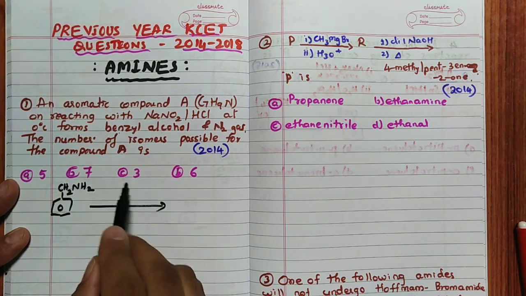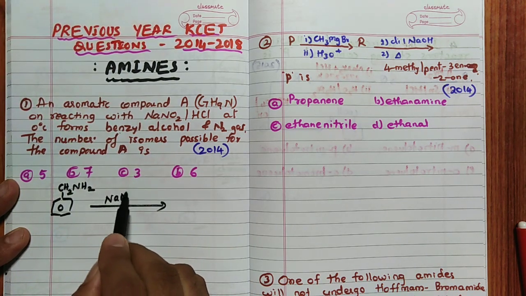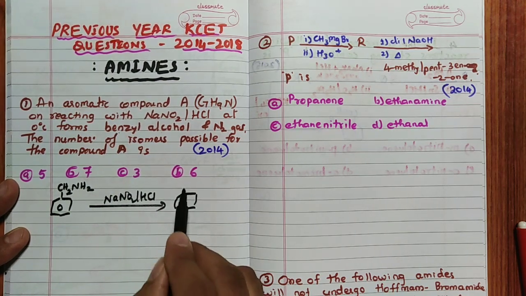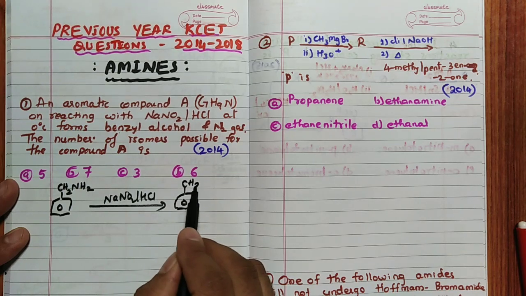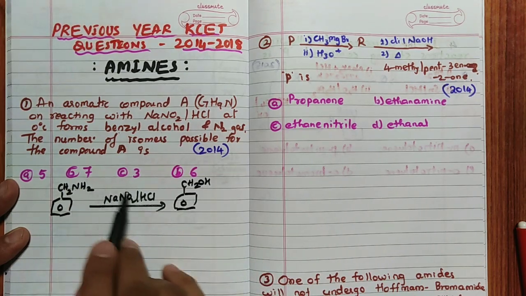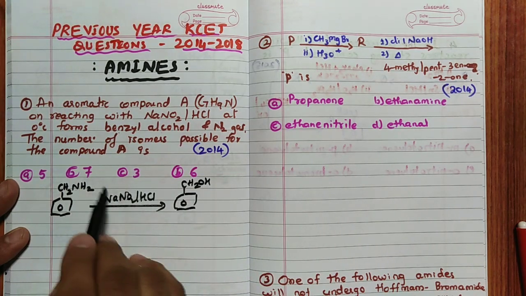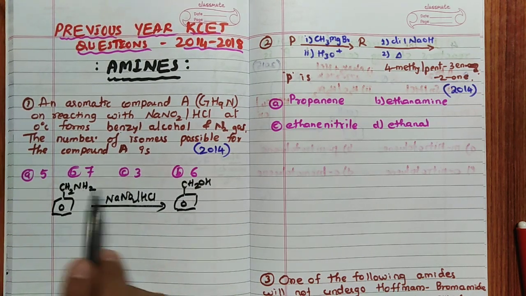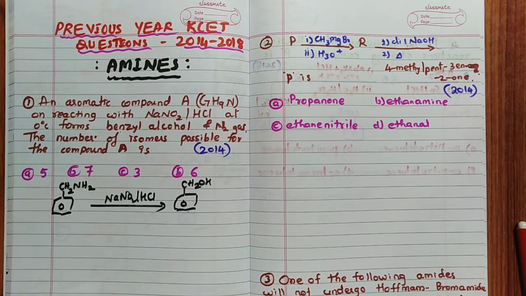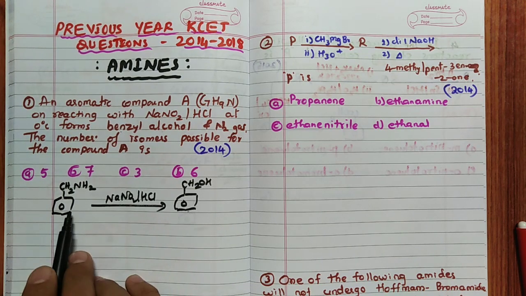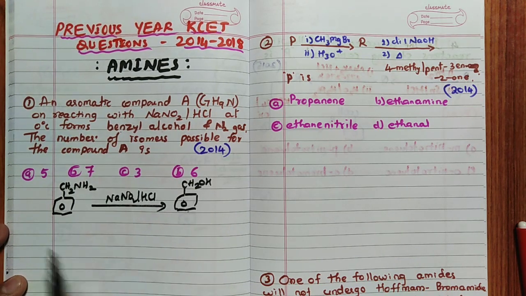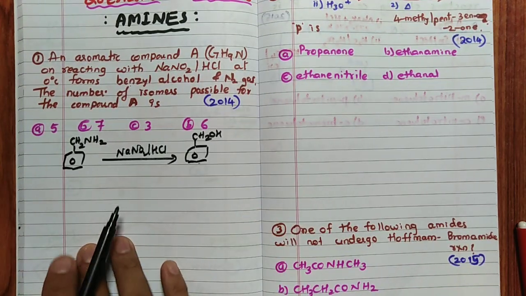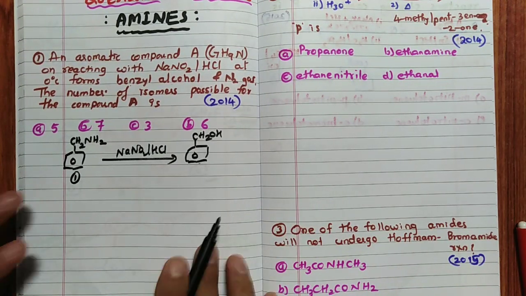When it reacts with NaNO2/HCl, you are going to get C6H5CH2OH, because the diazonium salt formed, N2+Cl-, is not stable since it is primary, hence you are going to get this directly. Then you will see what all the isomers possible for this are. You write the possible isomers. This is the one.